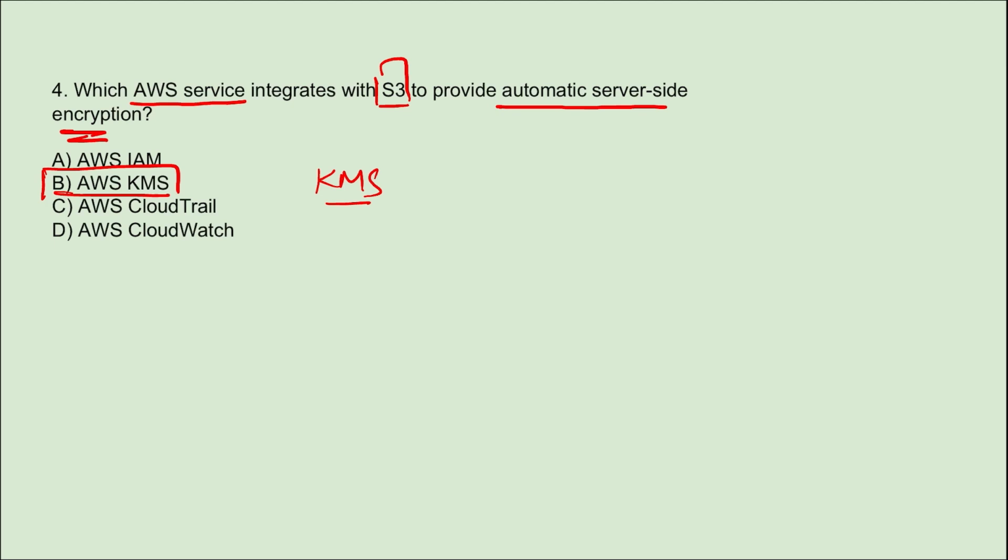When this is enabled, AWS KMS will generate managed encryption keys. This will encrypt the objects as they are uploaded to S3, ensure data confidentiality and meet regulatory requirements. So Key Management Service provides automatic server-side encryption.